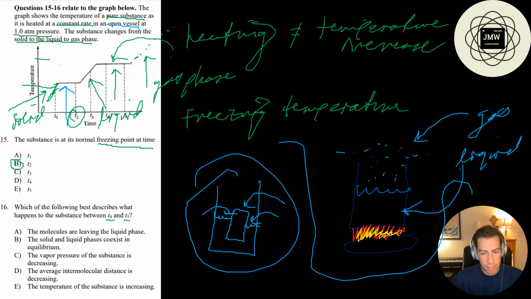All right, so answer choice A, the molecules are leaving the liquid phase. They haven't left it yet. I mean, well, maybe. This is a kind of tricky problem. Let's look at the other ones. The solid and liquid phases, we don't have any solid here, so that's out. I'll cross it out in green. Let's see, the vapor pressure of the substance is decreasing. Well, it could be.